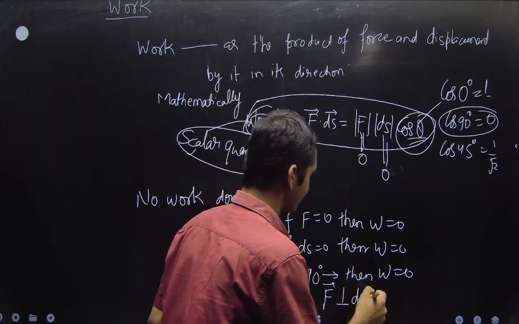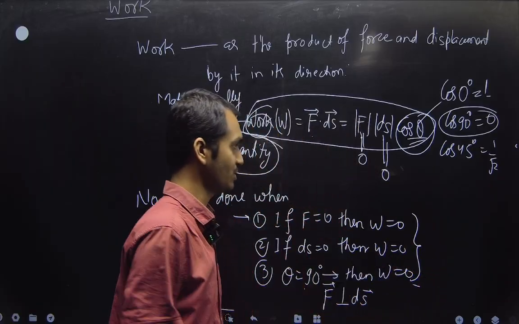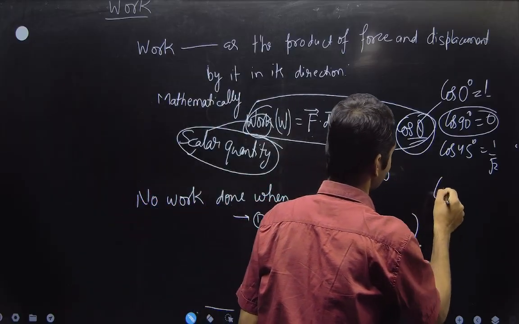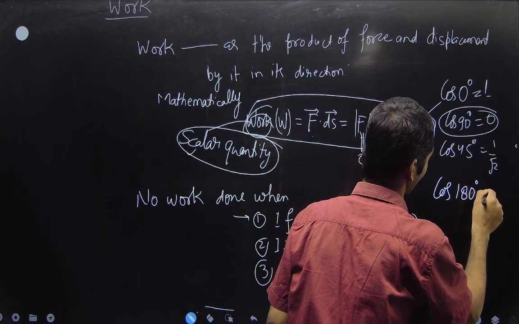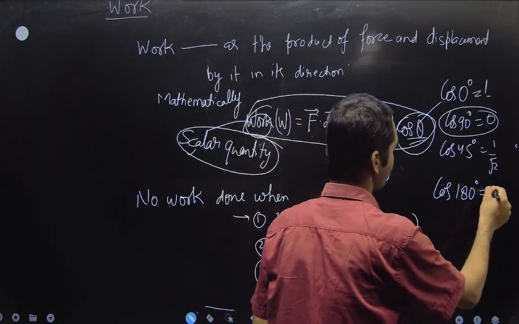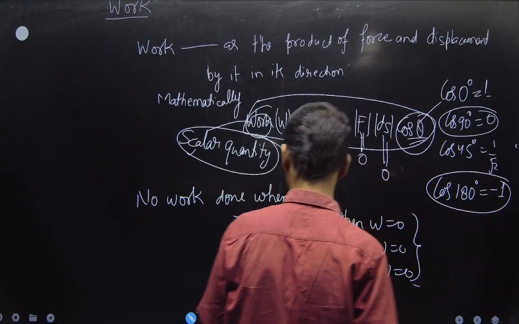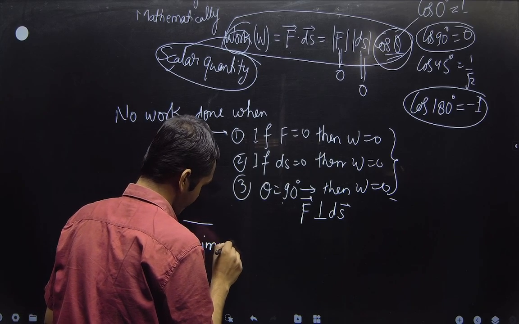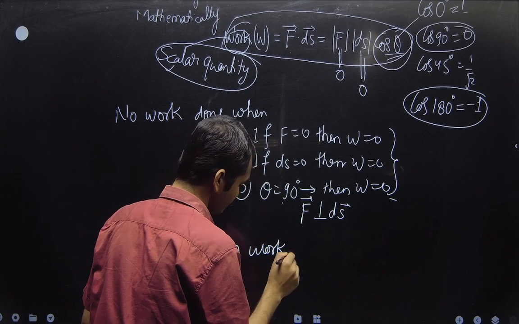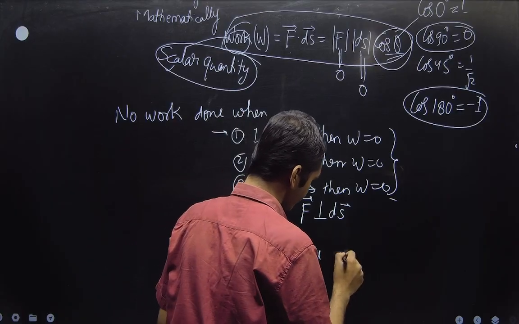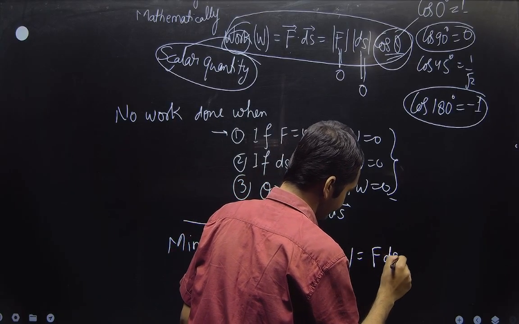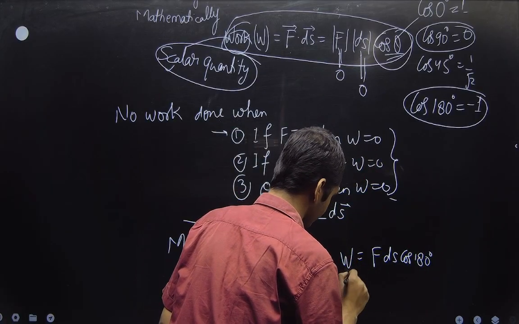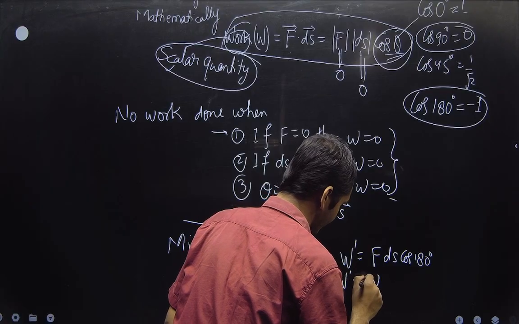So there are 3 conditions when work will be 0. Is it the minimum for work? No. Cos 180 degrees, what will be the value of it? It will be minus 1. Look at it. When will the minimum work be done? W is equal to F ds cos 180 degrees, and it will be W is, suppose, equal to minus W.